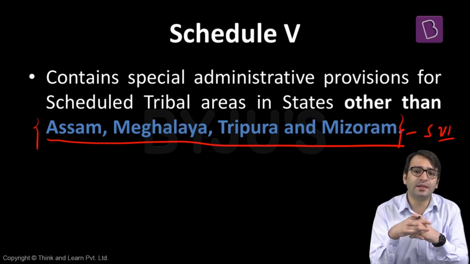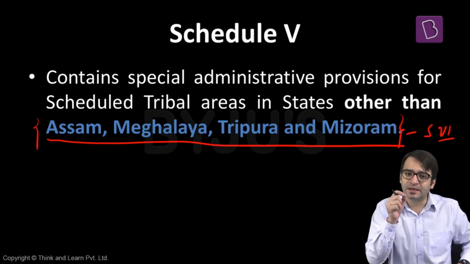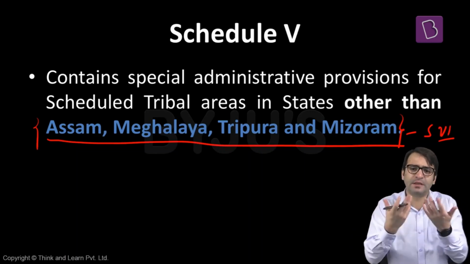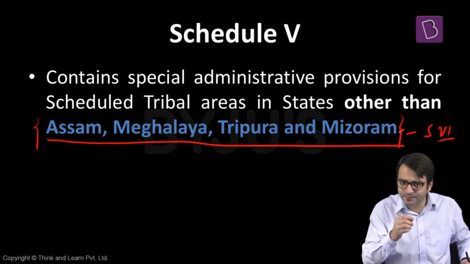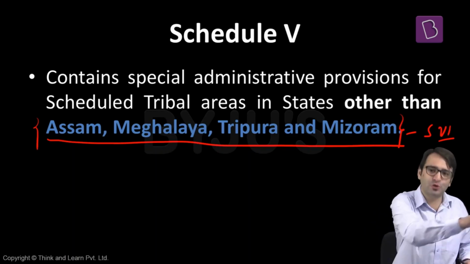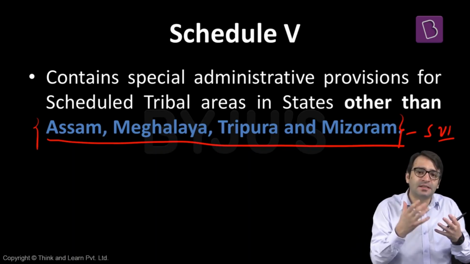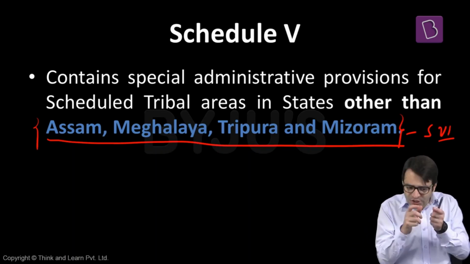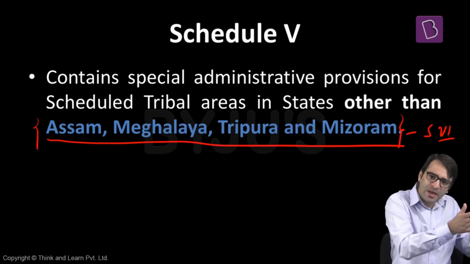To understand this, we need to understand who these tribes are. Tribes are basically aboriginals, the original inhabitants of this country. According to various theories, the popular theory is the Aryan invasion theory. They say that Aryans came from outside, entered into India, and displaced the original inhabitants of this country. And who were the original inhabitants? The tribals. These tribals were pushed into the forests, and there they maintained a distinct language, culture, script, and customs of their own. So these tribals have a unique identity. They are different from the people in mainstream India, in mainland India.